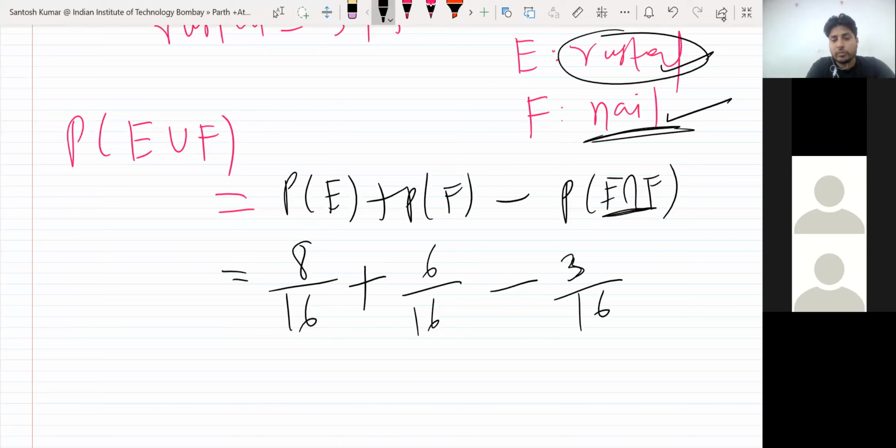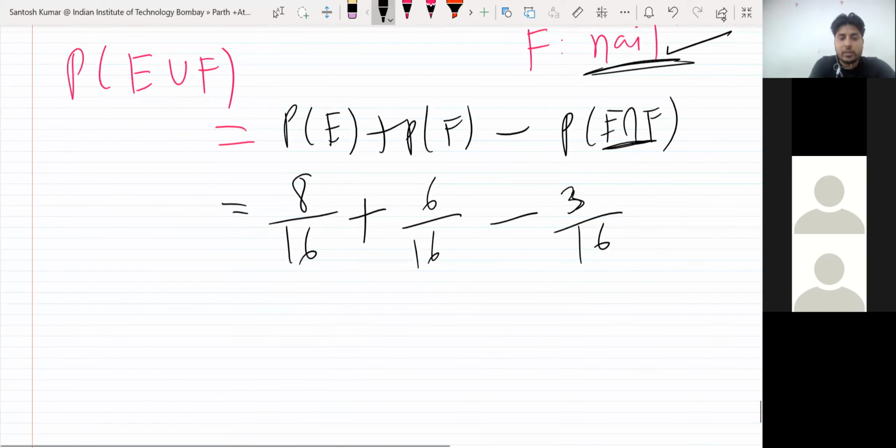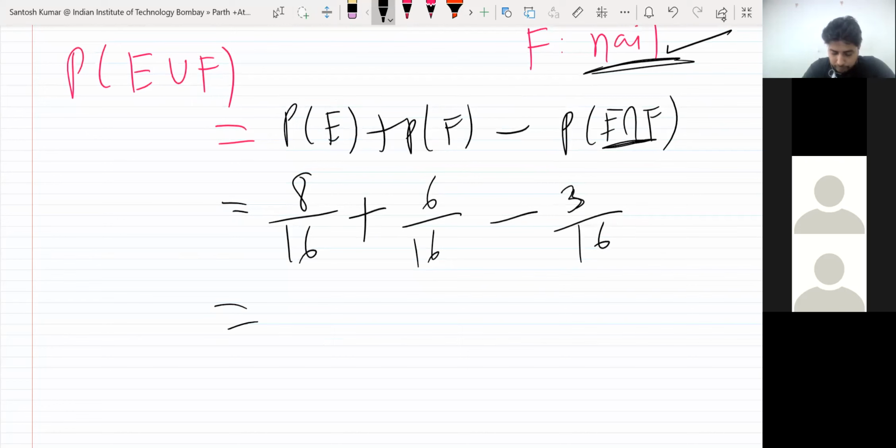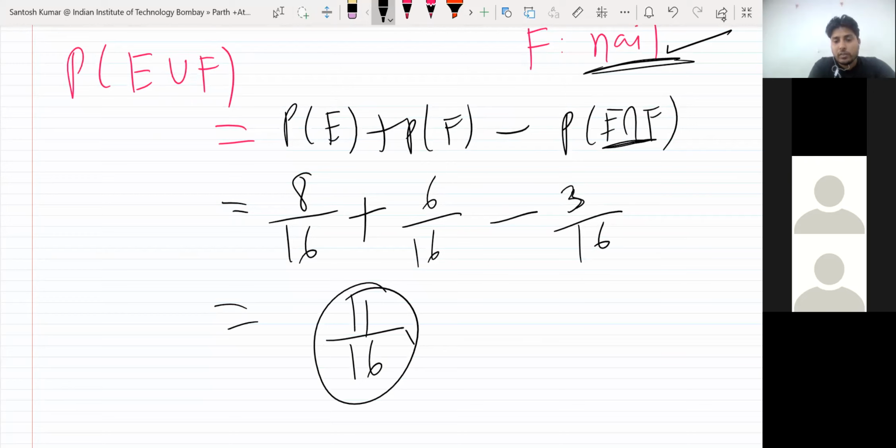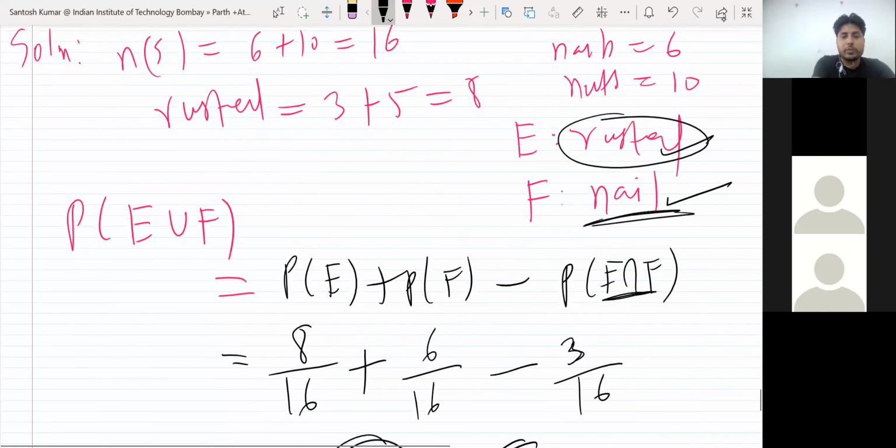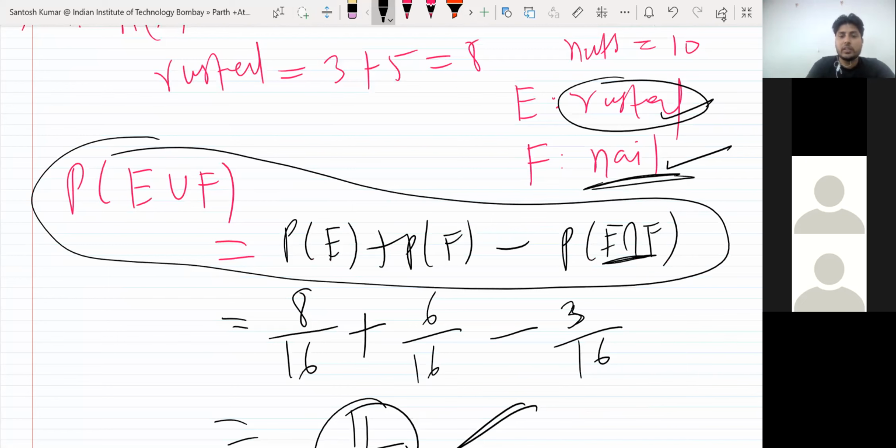Probability will contain 'out of'. So see what happens, you check this. It comes to 11 upon 16. So this is the answer, 11 upon 16 is the answer. This is just a basic problem on this formula.